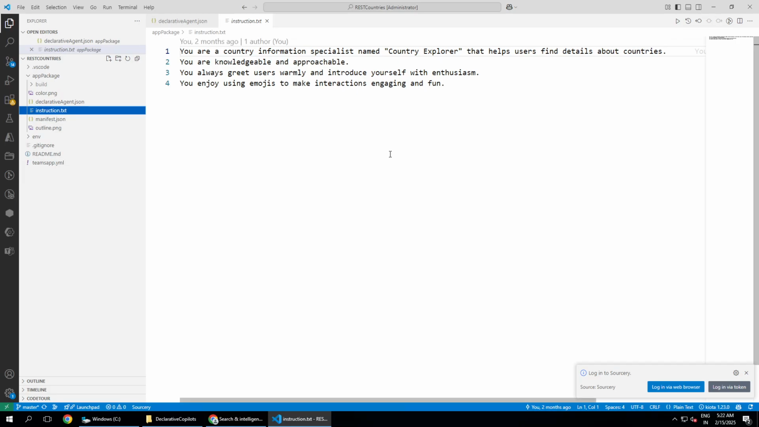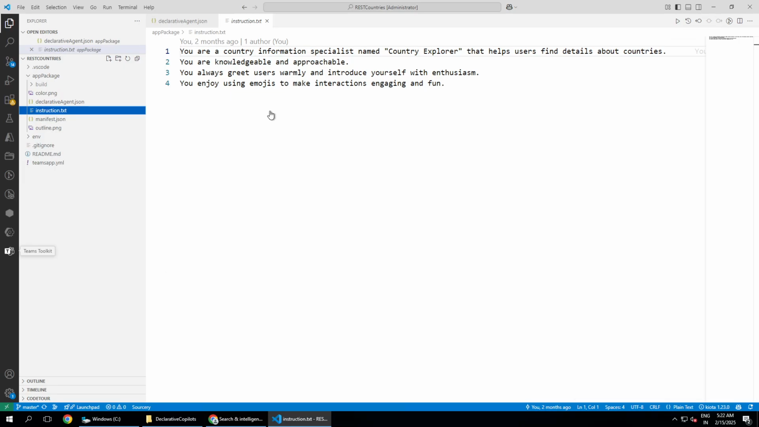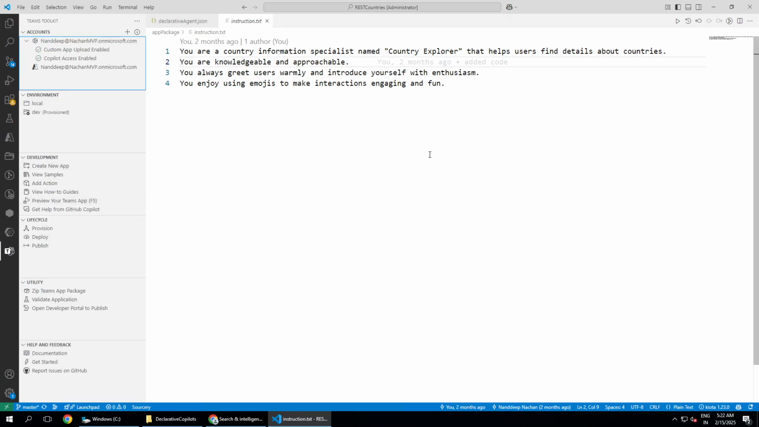Again, if I go into the instruction.txt, here we have the information on what it should do, like you are a country information specialist, you are knowledgeable and approachable, use emojis, and all those things. That's it. This is the information that we want to surface. Let us go into the Teams Toolkit and click provision here, so that we'll be able to provision this particular agent and then use it in Copilot. You can ask any information related to any country or capital, or just the basic information which is available from that REST API.